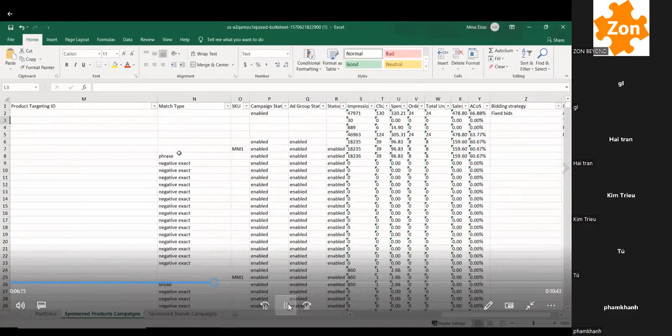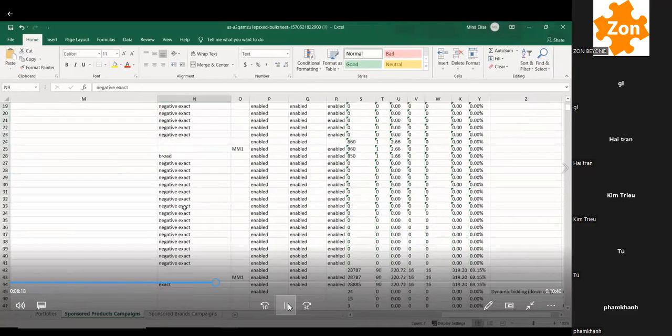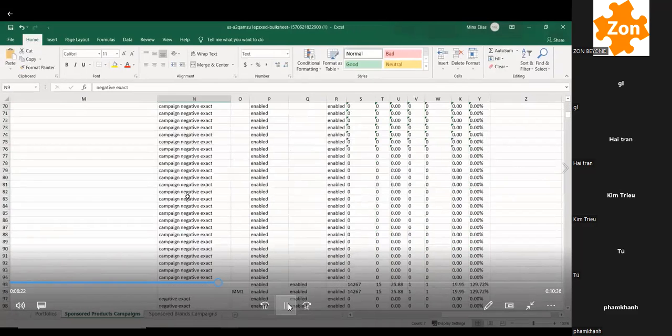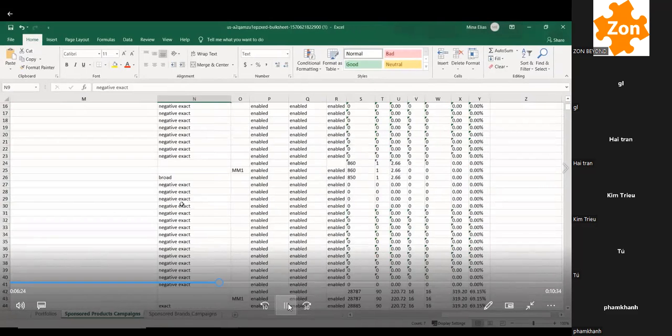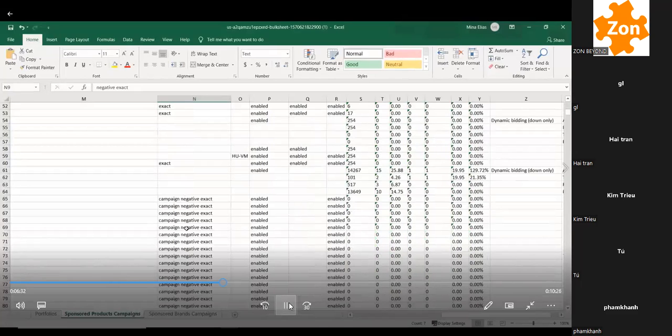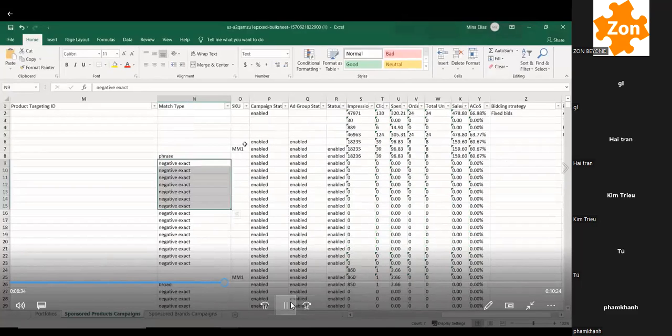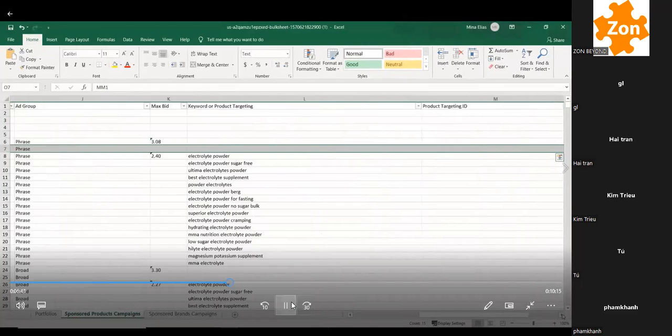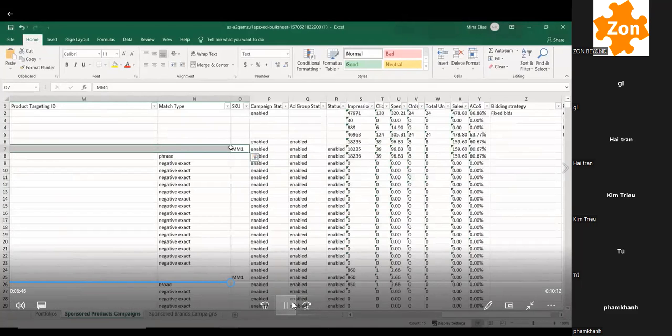Match type, if you have negative exact or negative phrase or broad or phrase or exact, all the match types are here, and you can add negative exact matches in your ad groups or in your campaigns, again easily and very quickly here. SKU, this is on an ad level, so this is where the SKU is listed, and it's what product you are including in this ad.